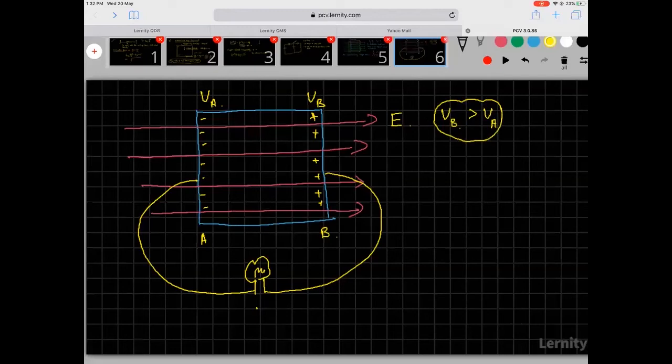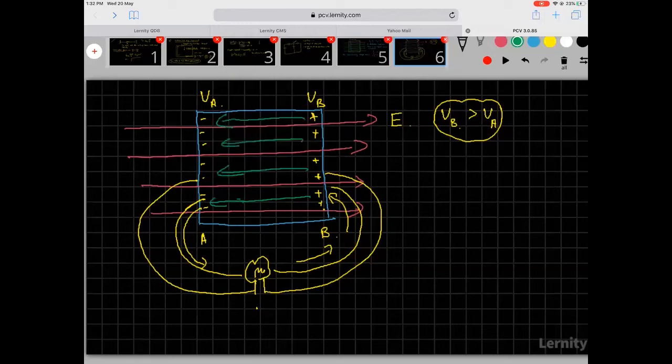Yeah. So because VB is greater than VA, what is going to happen is, theoretically, the positives will go from this side onto this side. But you know that positives can't move. So it is not the positives, but it is the electrons which are high on this side. They will start moving, and they'll keep going from one side to the other side. Now, when the electrons come from this side to this side, do you see that the charge here will reduce? So if the charge here will reduce, then the electric field that we were talking of, which goes from this end to this end, will reduce. So the moment there's an electric field reduction, again there will be a force.